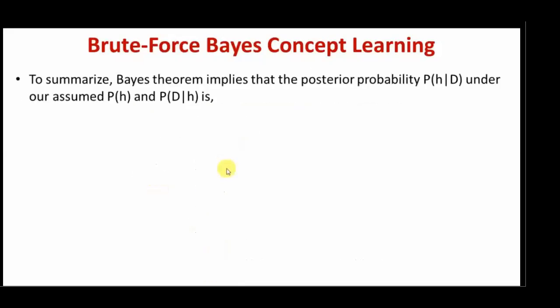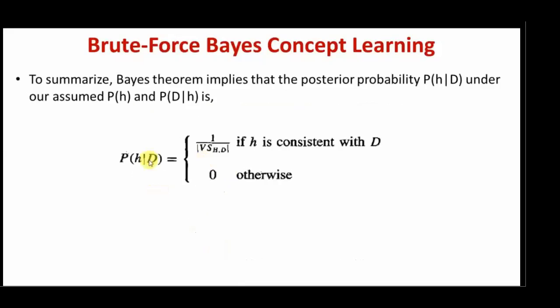Finally, given those conditions, we can calculate the posterior probability using Bayes theorem: probability of H given D is 1 divided by cardinality of the version space if H is consistent with D, and 0 whenever H is inconsistent with D.